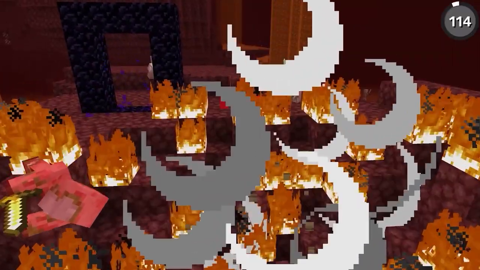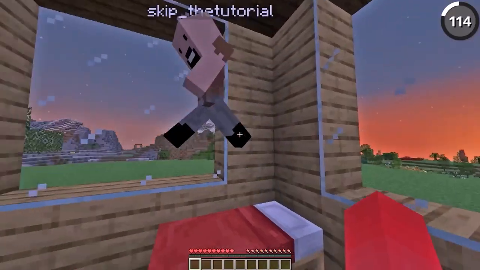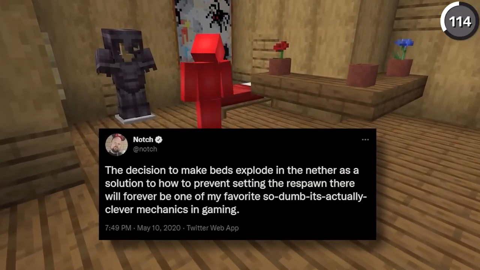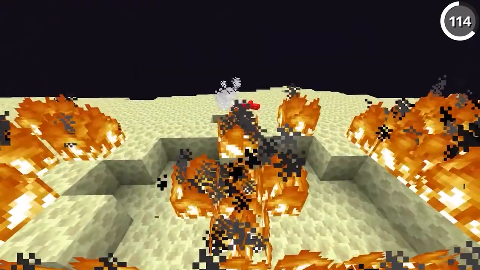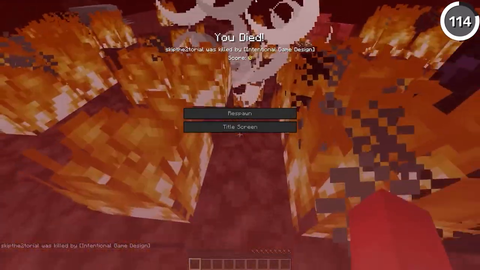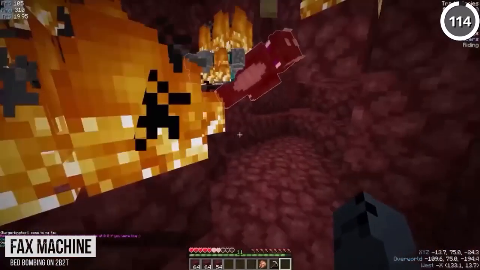The reason that beds explode in the nether is because Notch was lazy. Well, that's an oversimplification, but he has gone on record saying that this is the easiest solution to whether or not the player should respawn in the other dimensions. And it's funny to think that just with that little decision, it made for an entirely new form of combat in the way of bed bombing.